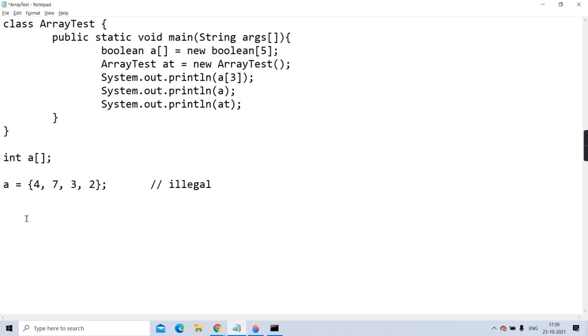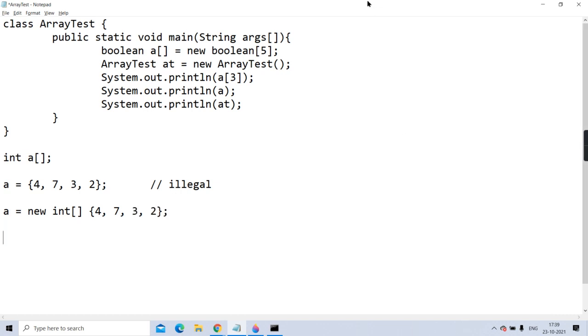Declaration first and instantiation and initialization later. That time if you try to do like this, then new is not implied. Here new is not implicitly assumed. This is an illegal syntax. That time you have to explicitly use new and then initialize the value. Getting?